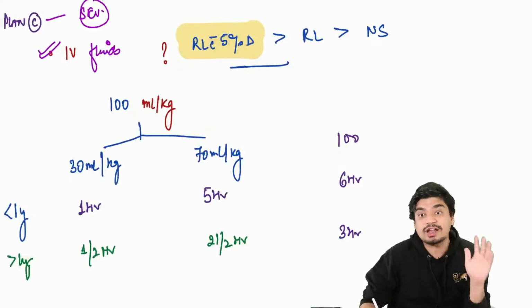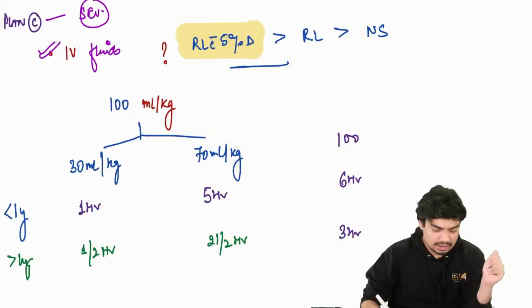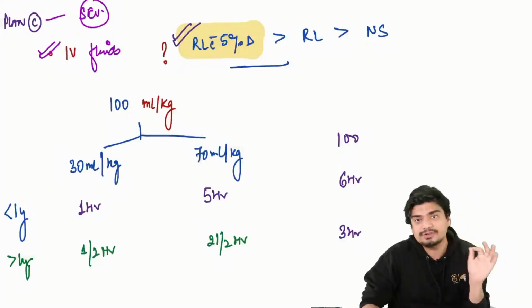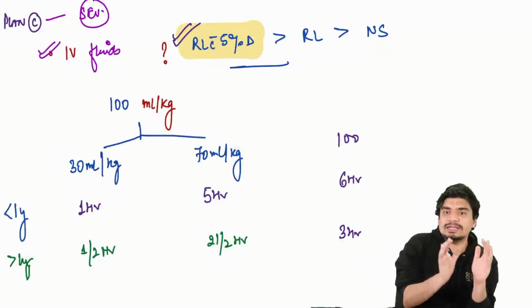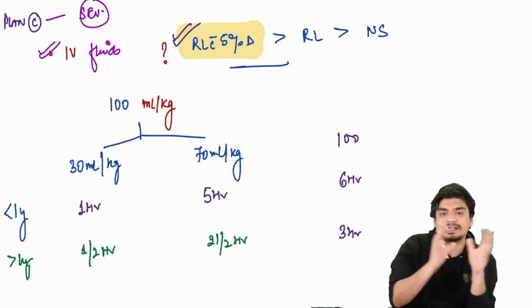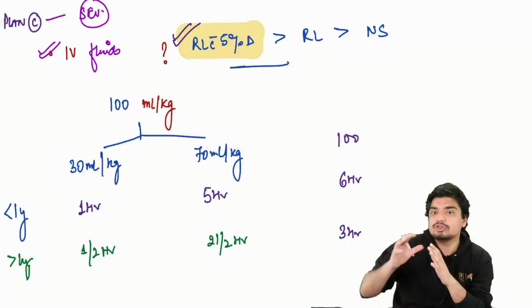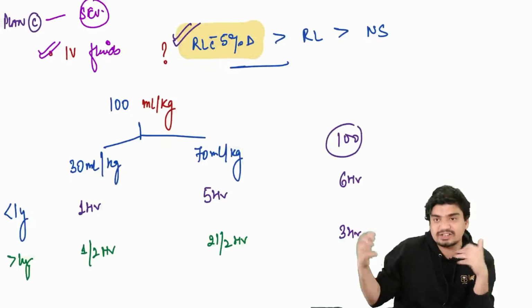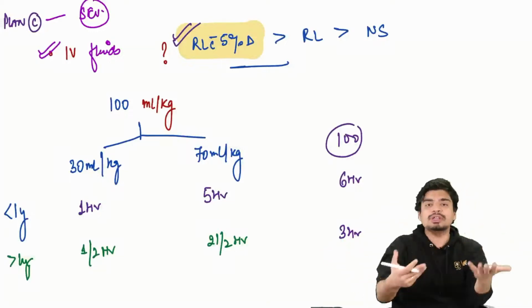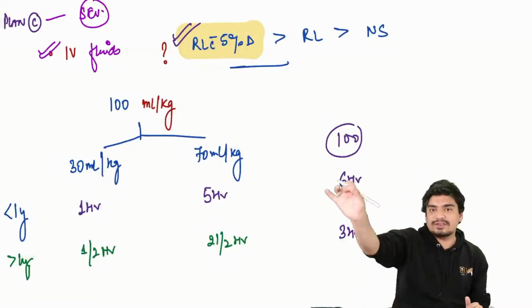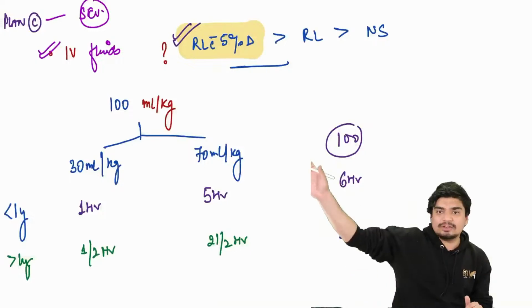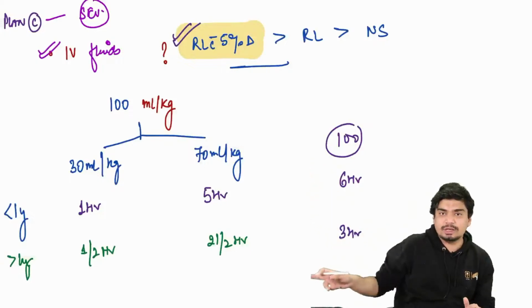Severe dehydration, child is lethargic. You have to give IV fluids. Which IV fluids? RL with 5% dextrose, 100 ml per kg. First 30 ml per kg over 1 hour and the remaining 70 ml per kg over 5 hours. So the total 100 ml per kg is given over 6 hours in children less than 1 year. In more than 1 year, you will give it over half the time: 30 ml per kg over half an hour, 70 ml per kg over 2.5 hours, so that the entire 100 ml per kg is given over 3 hours.